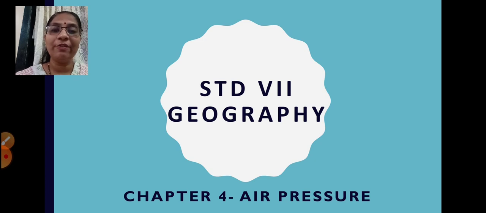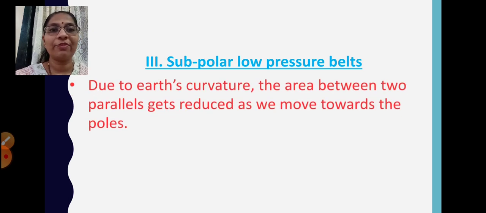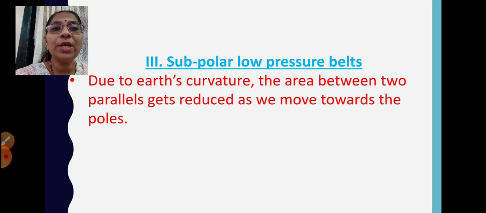Now today we move ahead with our next pressure belt, that is the subpolar low pressure belt. Due to the Earth's curvature, the area between two parallels gets reduced as we move towards the poles. Earth is in the shape of a sphere, it's got curves.